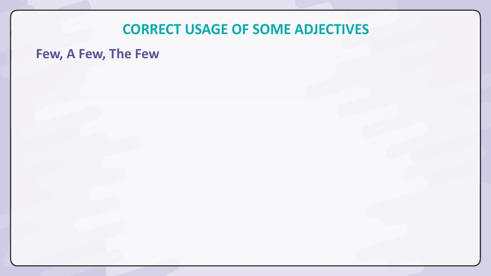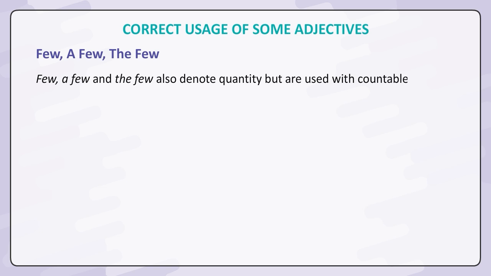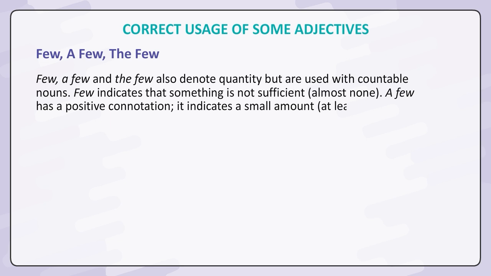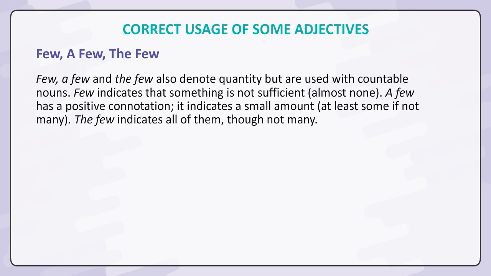Few, a few, the few. Few, a few, and the few also denote quantity but are used with countable nouns. Few indicates that something is not sufficient, almost none. A few has a positive connotation. It indicates a small amount, at least some if not many. The few indicates all of them, though not many.